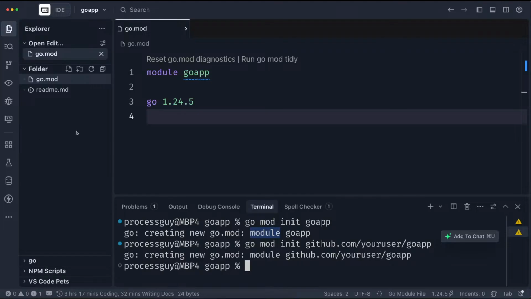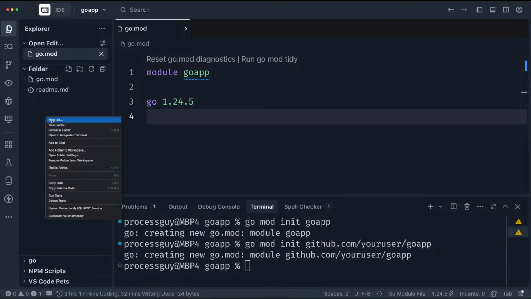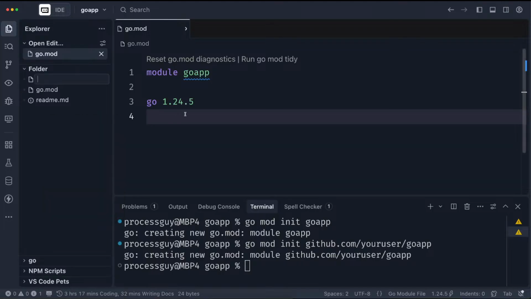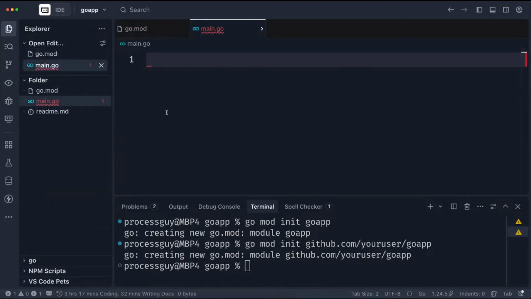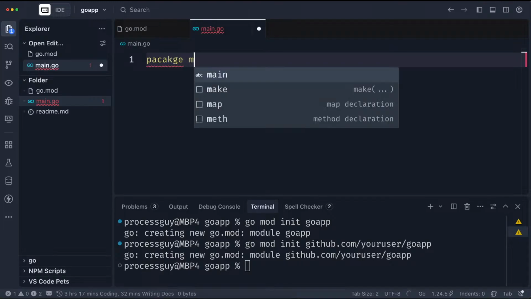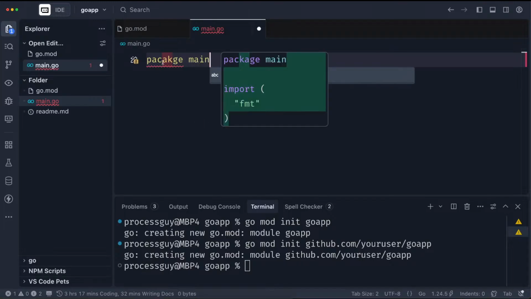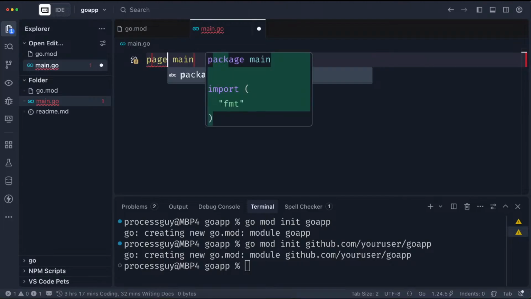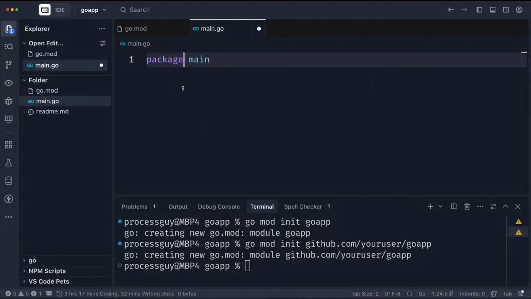So let's go to the next thing, which is writing Go code itself. Let's create our first file, which can be called anything. I'm going to call it main.go. Our Go file, of course, has the extension .go, but this other one has the extension .mod, just for you to see the difference clearly. I'm just going to write a very plain and boring application that says, let's see, welcome to your first Go project or something. Let's just write something as simple as that.